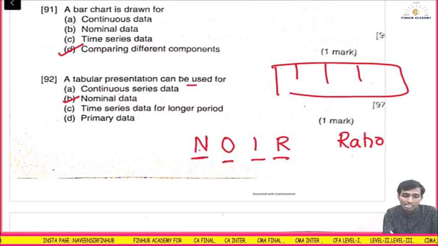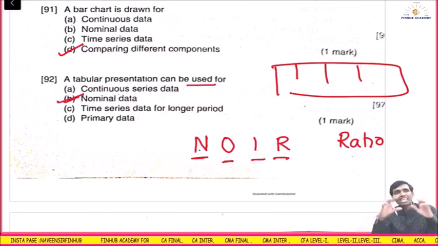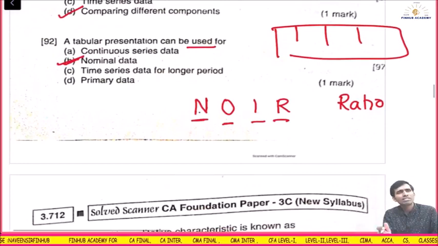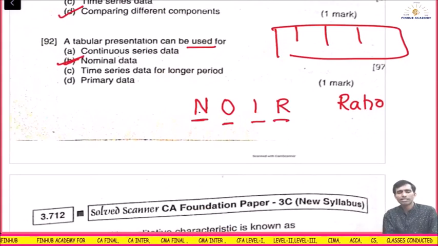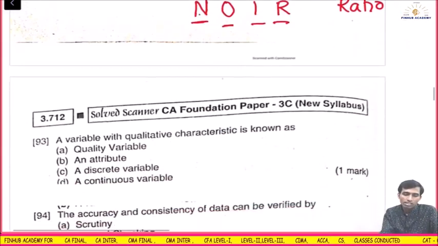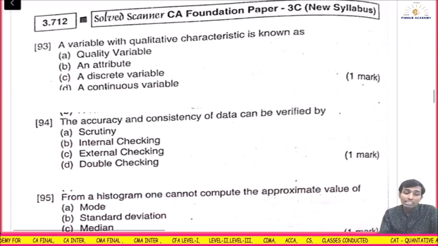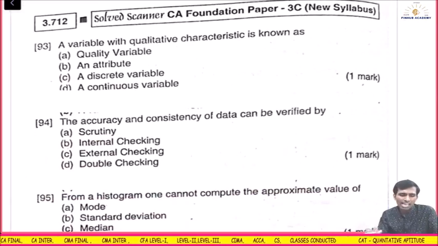So tabular presentation can be used for what? For nominal data, where the names are there. Names in the sense it is an attribute, in short. A variable with a qualitative characteristic is called an attribute.